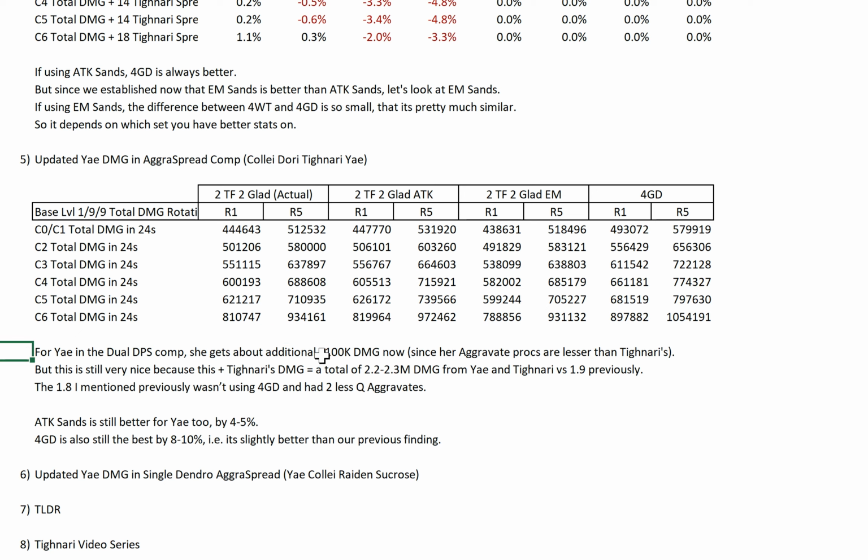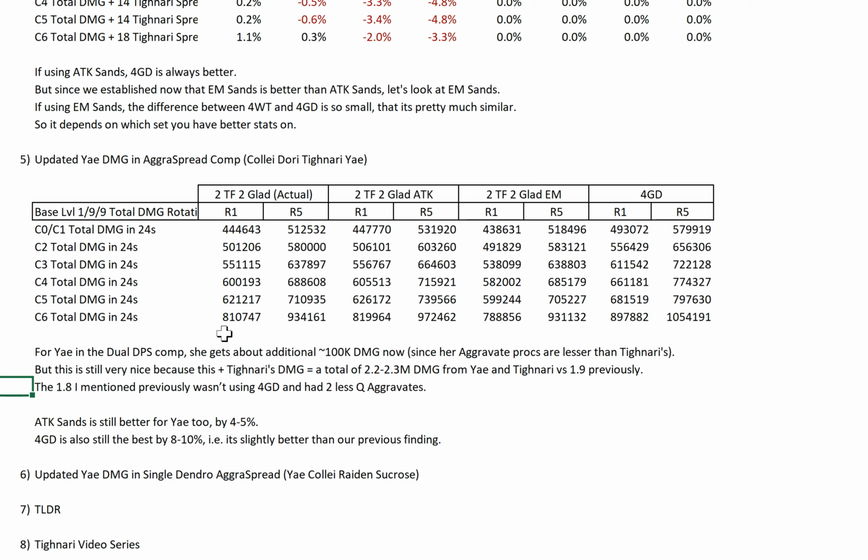In general, Yae gets about an additional 100k damage now. It's 100k, not 200k compared to Tighnari, because her aggravate procs are fewer than Tighnari's. That's the reason why. But this is still very nice, because if you manage to get a good, working 4-piece GD, Gilded Dreams, add that to Tighnari's damage now, it's a total of 2.2 to 2.3 million damage from just Yae and Tighnari alone, versus 1.9 previously.